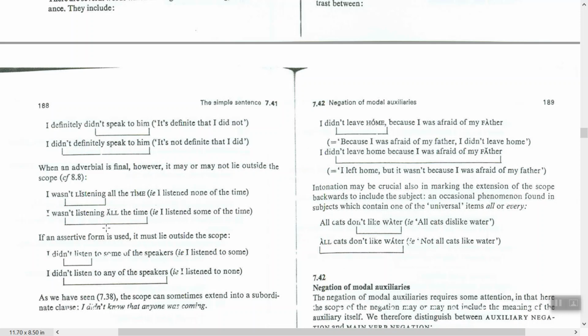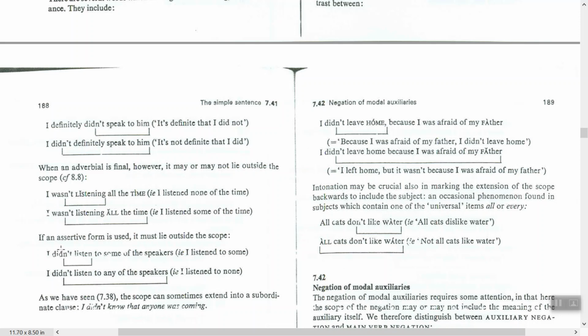So there is a difference in meaning because of the focus of negation. In the first sentence the meaning is none of the time, but in the second sentence, it means some of the time.